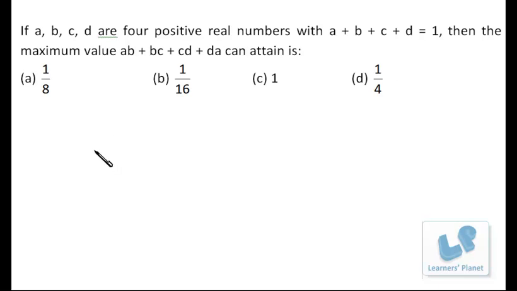Okay. So friends, you must be aware of the AM-GM property, that is arithmetic mean and geometric mean property. If we have positive real numbers, suppose A, B, C, D, their geometric mean will always be less than or equal to their arithmetic mean.